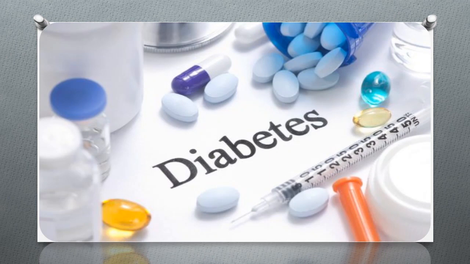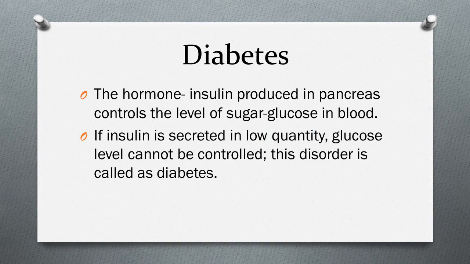Now the next non-infectious disease is diabetes. Okay, now let's see what diabetes is. The hormone insulin produced in the pancreas controls the level of sugar, glucose, in the blood. Now see, insulin is a hormone which is produced by the pancreas of our body, and that controls the level of sugar in blood.